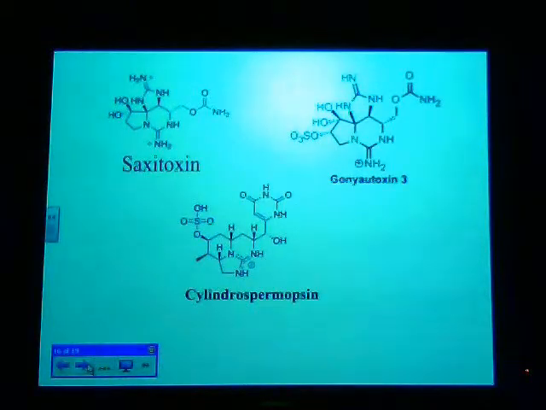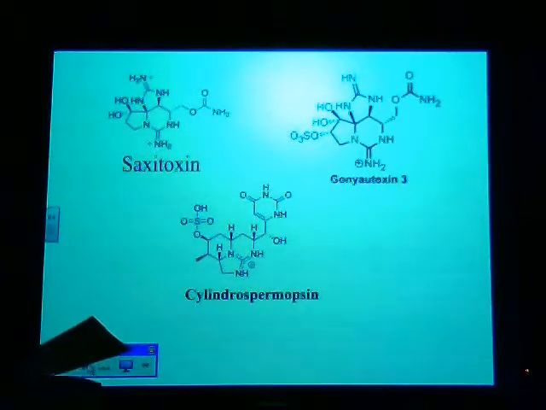Okay, we did this slide already. Let's see. This is the saxitoxin. Okay, so I think I said what I wanted. Told you what I wanted to tell you here.